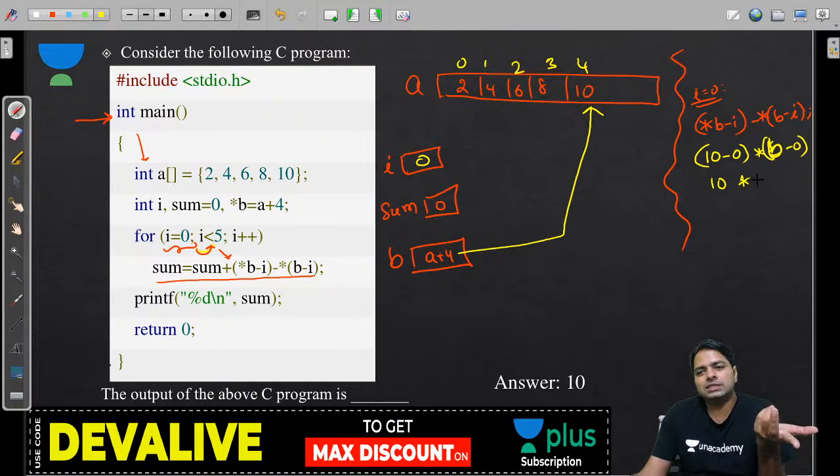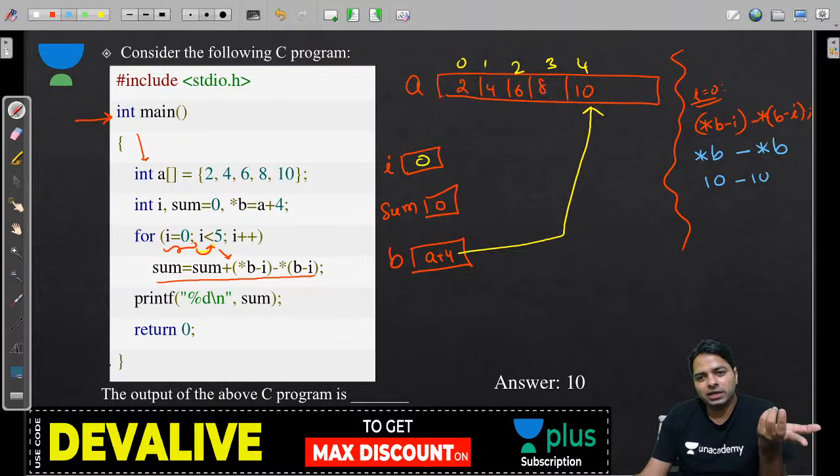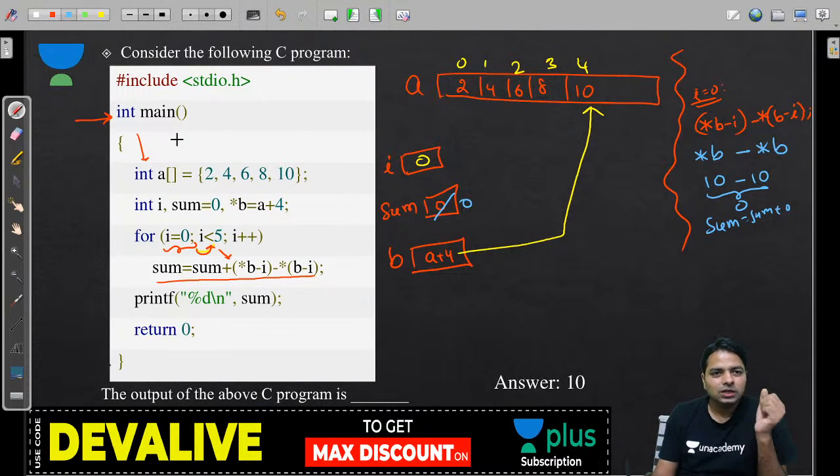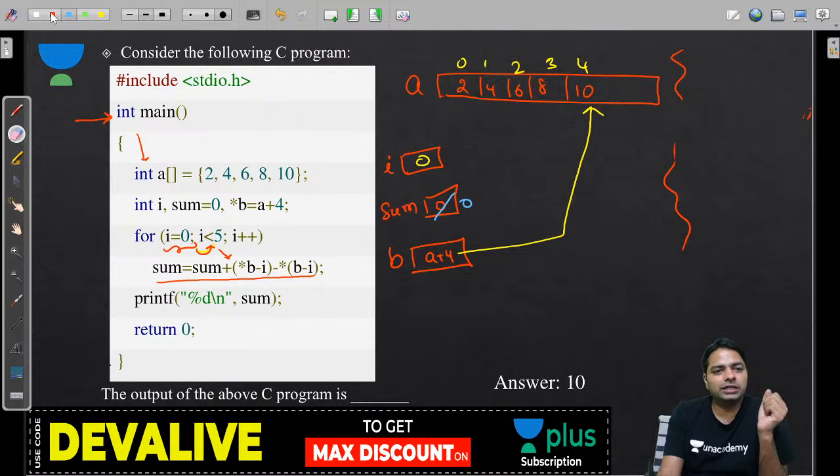10 into that star, 10 minus is there, right? Minus, sorry. Let me write this one again, guys. This is star B minus star B, that is going to be 10 minus 10, which is going to be 0. So sum is equal to sum plus 0, so it's still 0 only. So that's after I is equal to 0. Okay, let's go to the next iteration.